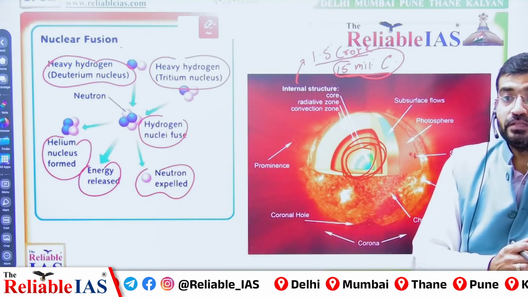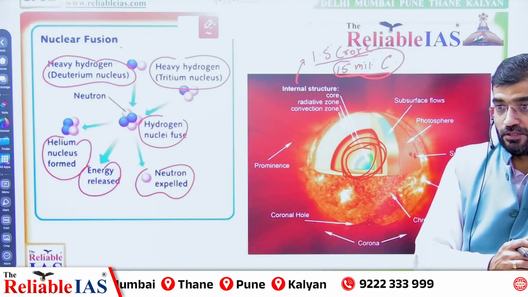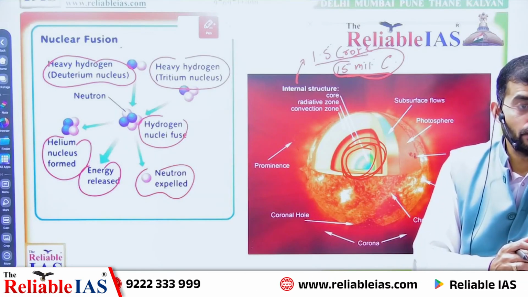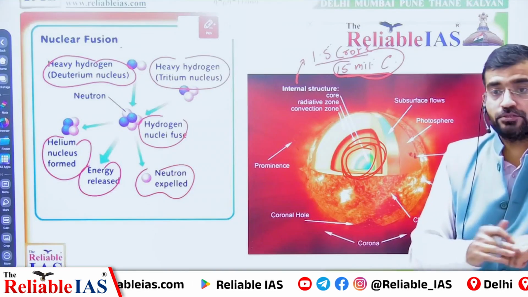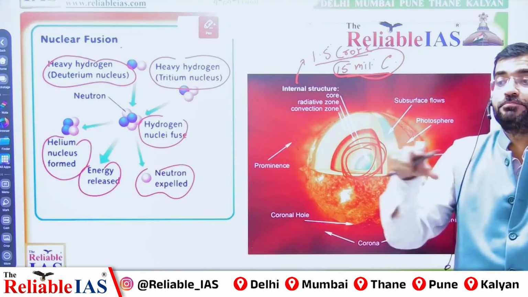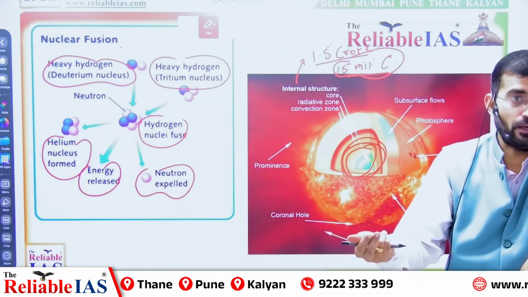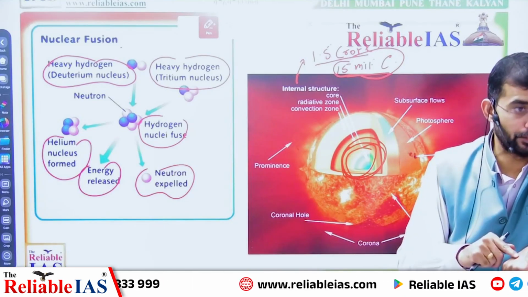What we are doing with our nuclear bomb, the atom bombs that were exploded over Nagasaki and Hiroshima, is based on nuclear fission. Fission is the process by which heavy atoms break into lighter atoms. Uranium is being broken apart. While fusion is the process where two atoms join each other.